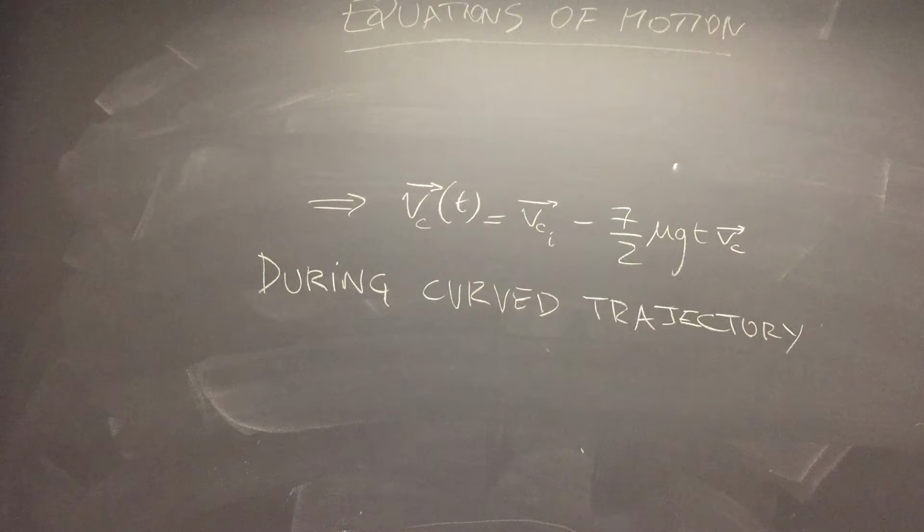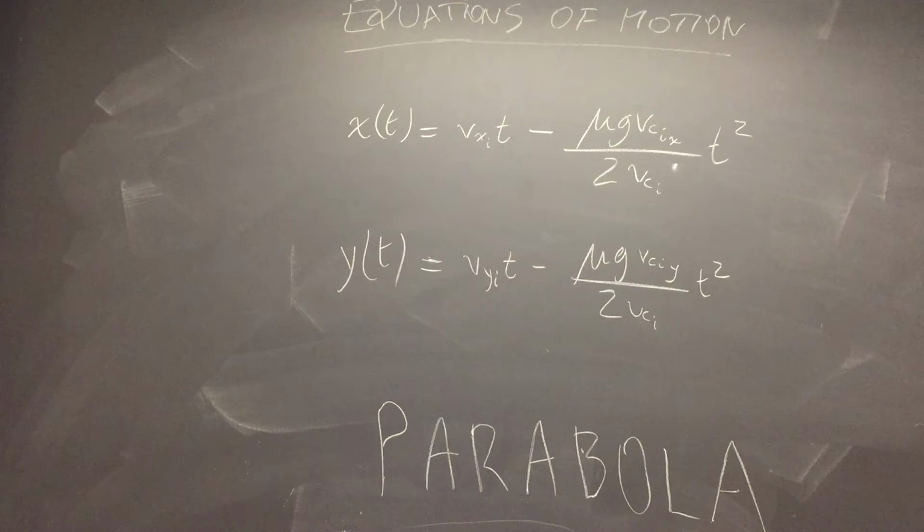This gives us the velocity vector of the contact point between the table and the cue ball during the curved trajectory. Taking vector components and integrating in time again, we find the x and y positions of the cue ball after impact. These expressions clearly indicate that the position of the cue ball at a given time t after impact will vary according to a parabolic path, as predicted by Coriolis.